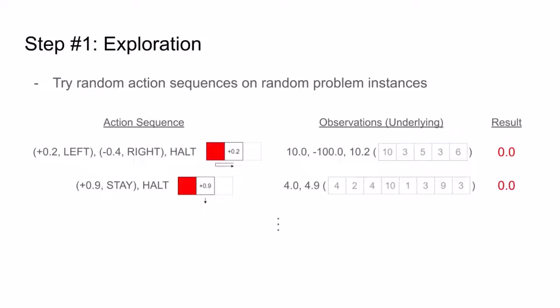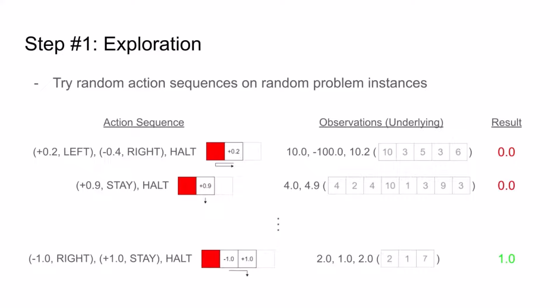And so we'll keep trying random sequences on random problem instances thousands, millions of times, and hopefully, occasionally, we'll get lucky and randomly try, for example, this -1 right plus 1 stay sequence, which swaps the first two squares by 1 on this 2, 1, 7 problem instance. This is a sequence that can lead to correct sorts, and luckily, this problem instance is one in which it does. And so we get a score of 1. So then what we'll do is that we'll save the action sequences that happen to have resulted in higher scores to use in the following steps, where we'll see if we can build upon them further.